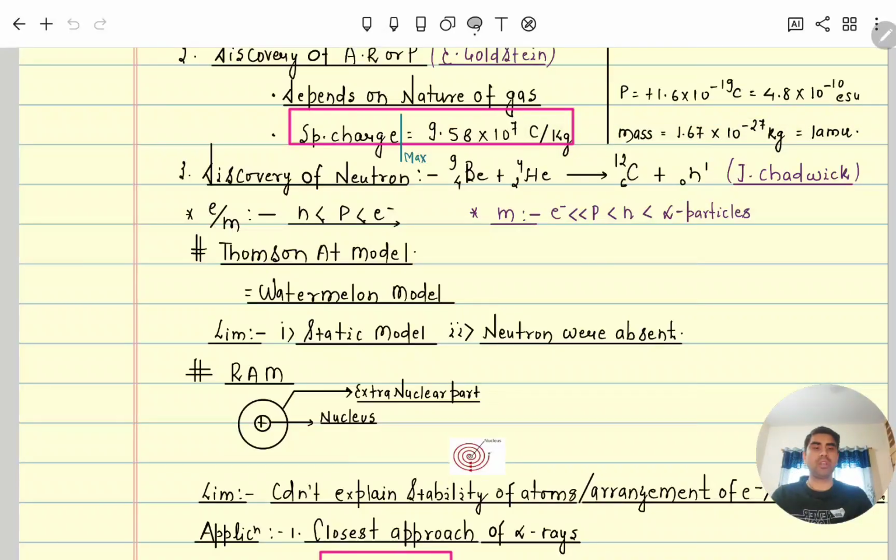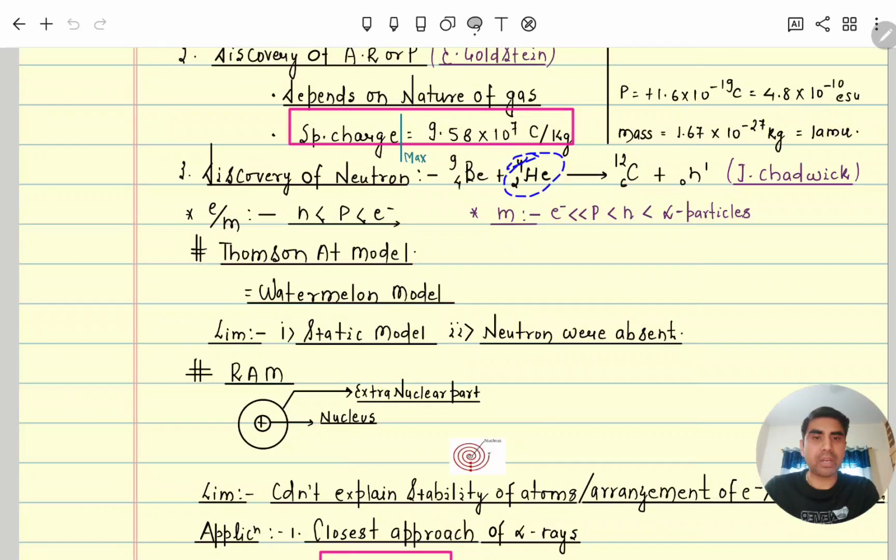Hence from here the 3 fundamental particles of the atom are discovered. The first is the electron, the second is the proton, the third is the neutron. Many non-fundamental particles also exist, like meson, antiproton, anti-electron, but we will not study them as they are not in our syllabus. If we look at the mass order: the alpha particle, which is represented by helium.